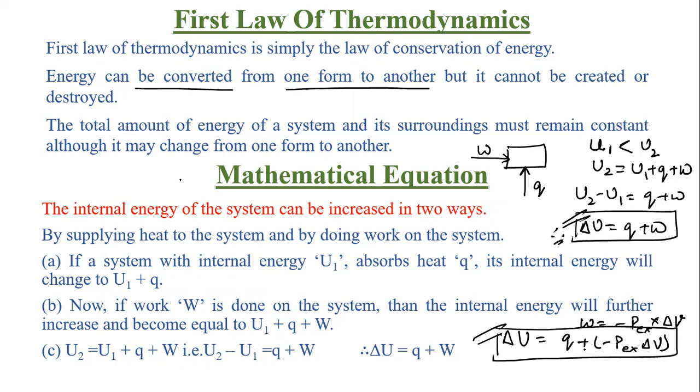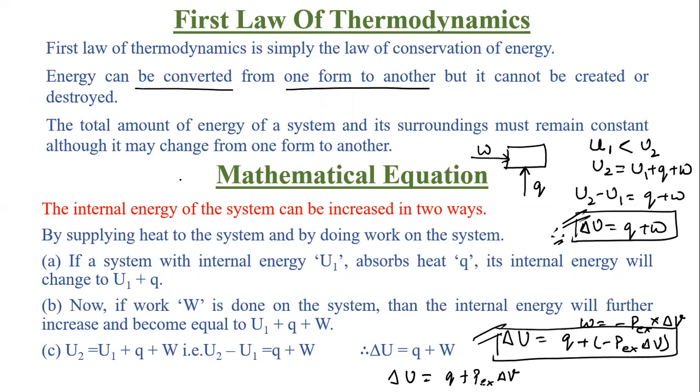If I write delta U is equal to Q minus P external delta V, it means heat is added into the system and work is done by the system. If it is positive, it means heat is added to the system and work is also done on the system.